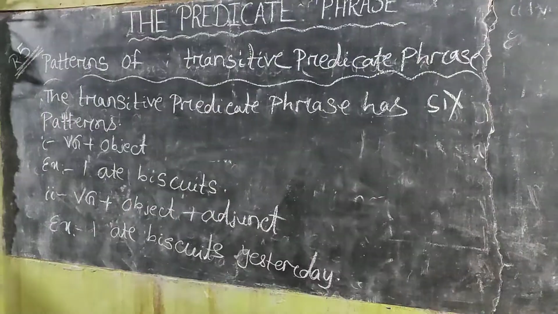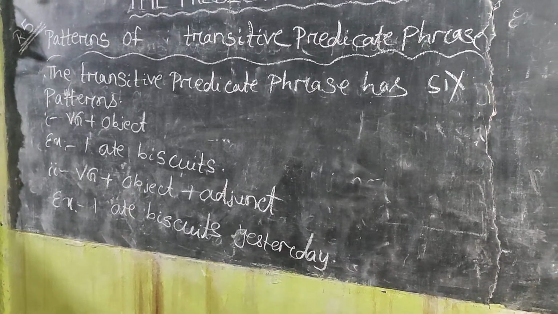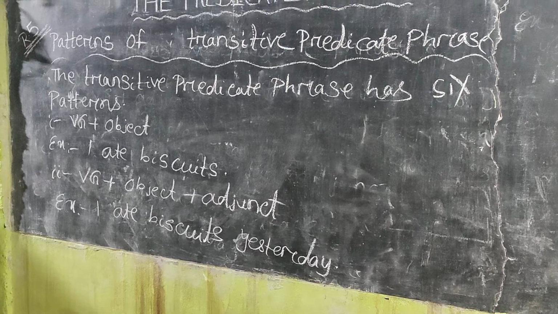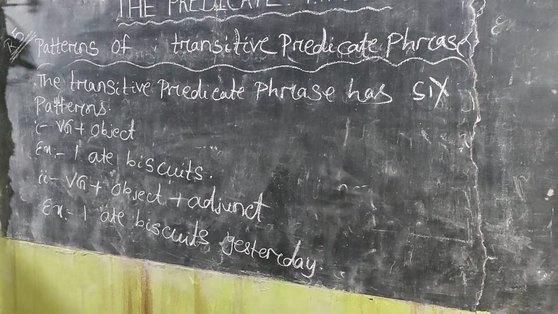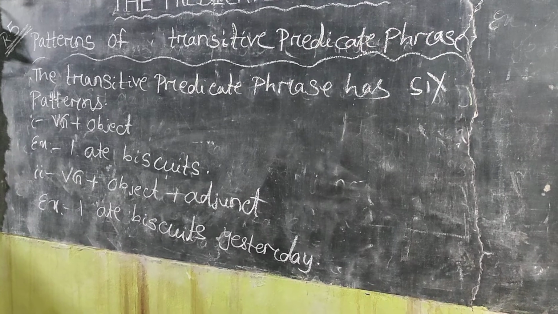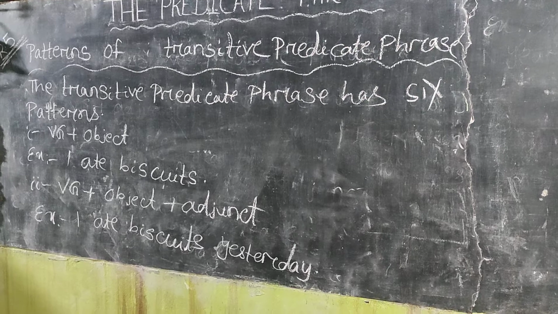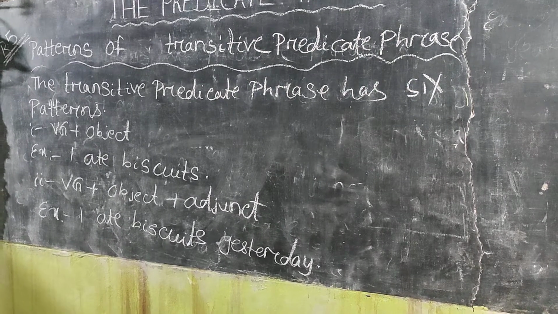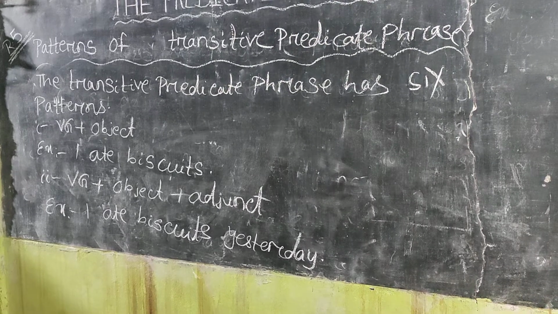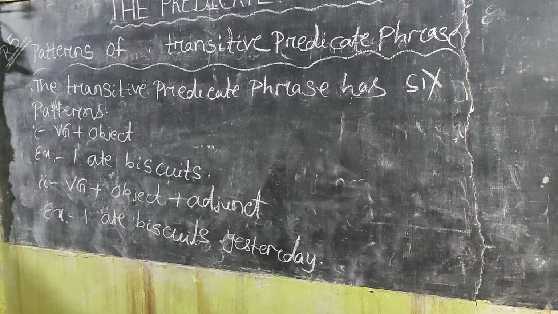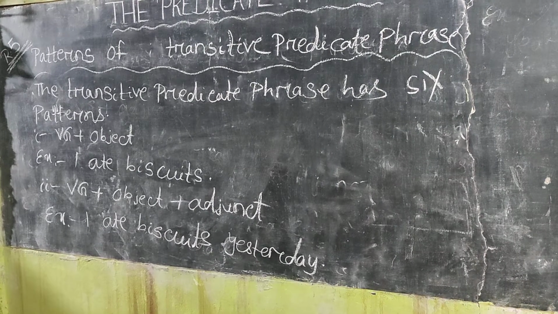Number 1, that is known as BG plus object. Example, I ate biscuits. Ate biscuits, it is the transitive predicate phrase, and ate is the BG and biscuits is used as the object. Number 2, BG plus object plus adjunct. Example, I ate biscuits yesterday. Ate verb, biscuits object, yesterday is the adjunct.